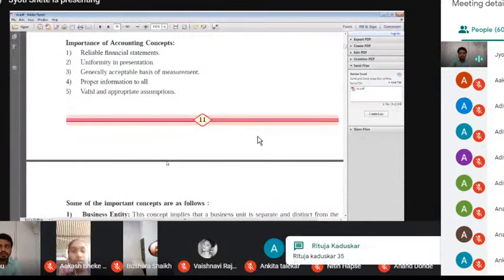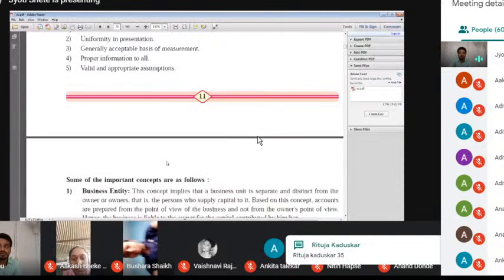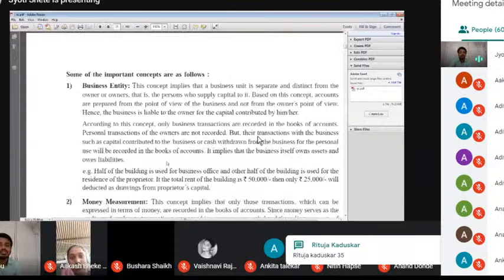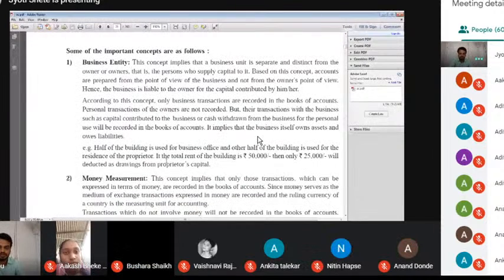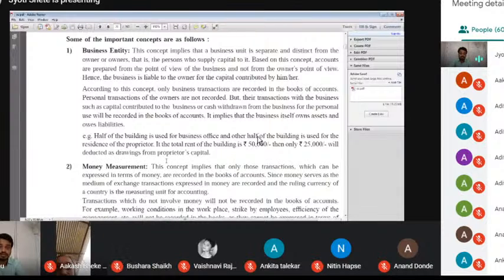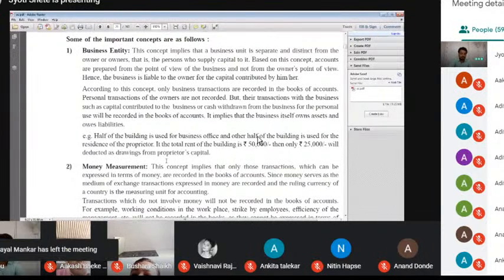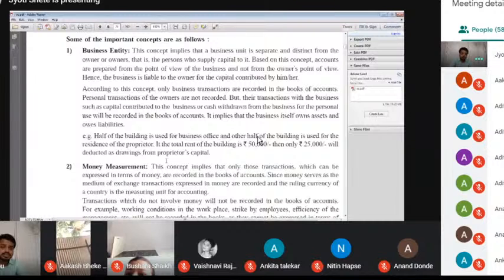But remember, when we think about concepts, the first concept is the business entity. First of all, we know business and we know entity. If we know the business entity, you will definitely understand. For example, if a businessman has a house, remember that the house is not owned by the business. The businessman takes that house on a rented basis.